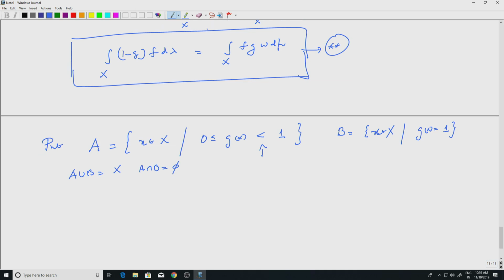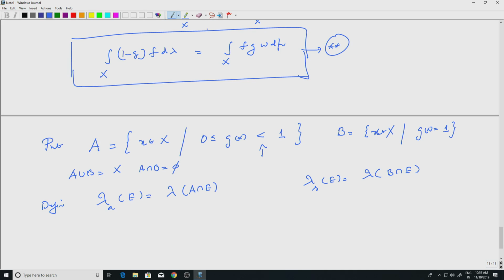Okay. Now, define. So, this gives you the first result. Define lambda sub A of E. I am trying to give you the expression for the absolutely continuous part of lambda, right. That is where G is strictly less than 1. So, that is lambda of A intersection E, and I have the singular part where G is 1. This is lambda of B intersection E.